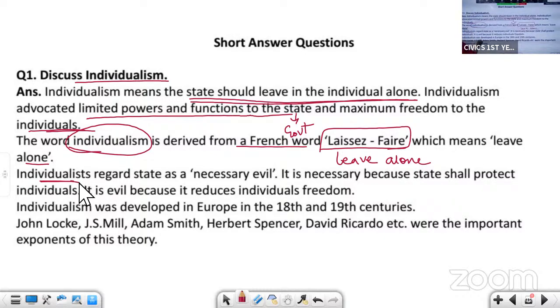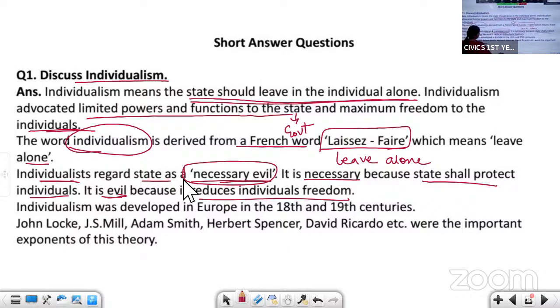They regarded the state as a necessary evil. Why is it necessary and why is it evil? It is necessary because the state protects the individuals, and it is evil because it is reducing the individuals' freedoms. Individualists said that the state is a necessary evil.